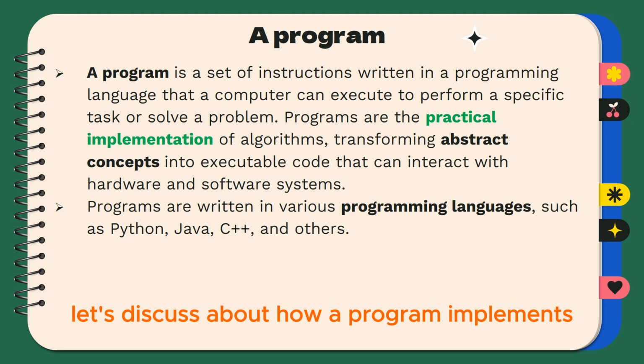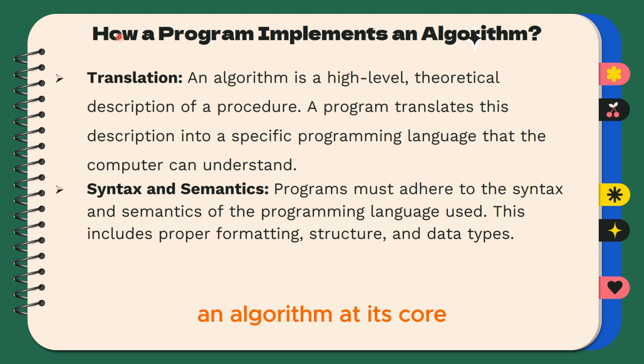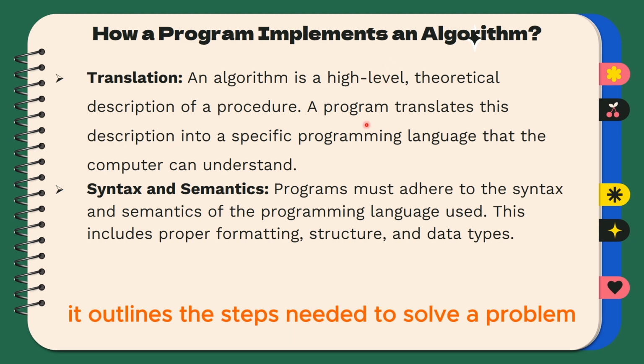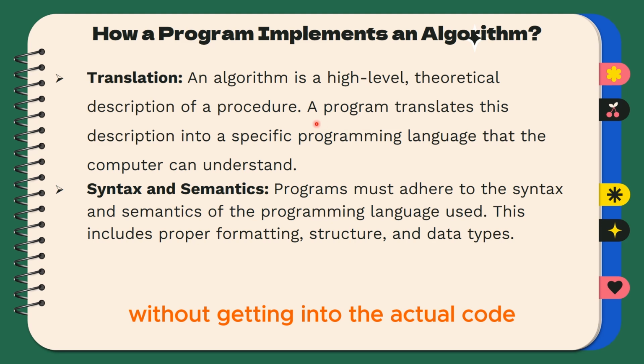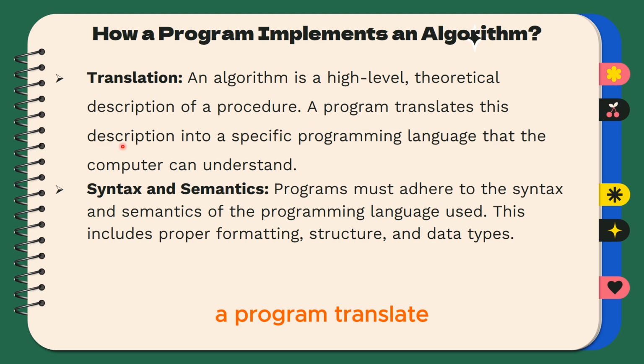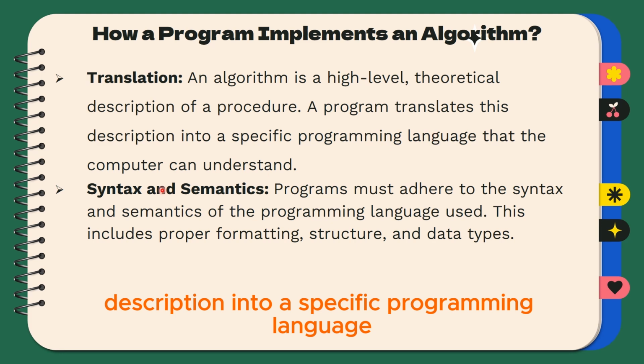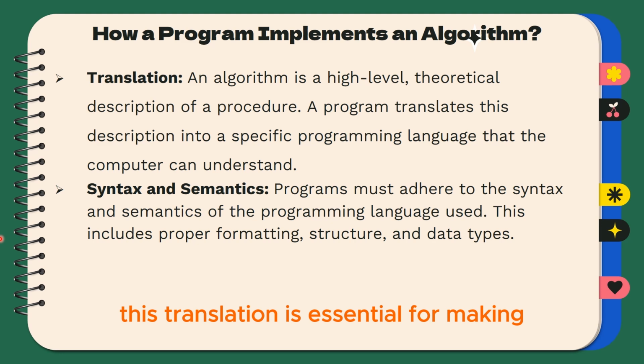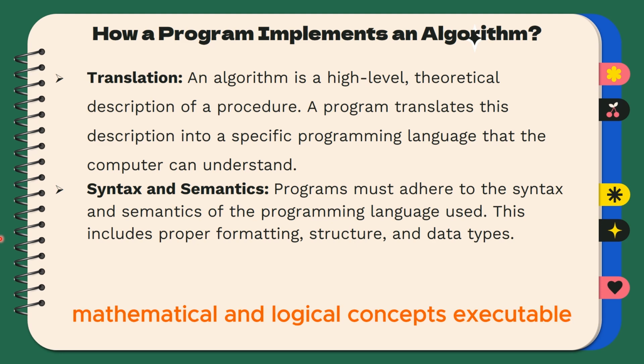Let's discuss how a program implements an algorithm. At its core, an algorithm is a high-level theoretical description of a procedure. It outlines the steps needed to solve a problem without getting into the actual code. A program translates this theoretical description into a specific programming language that the computer can understand and execute. This translation is essential for making mathematical and logical concepts executable.